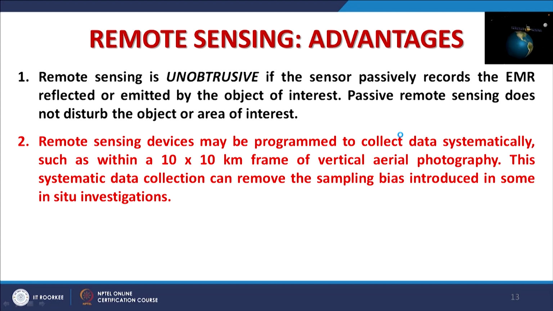non-invasive and advantageous. Remote sensing devices may be programmed to collect the data systematically, such as within say a 10 by 10 kilometer frame of vertical area photography, and this systematic data collection can remove the sampling bias introduced in some in situ investigations.